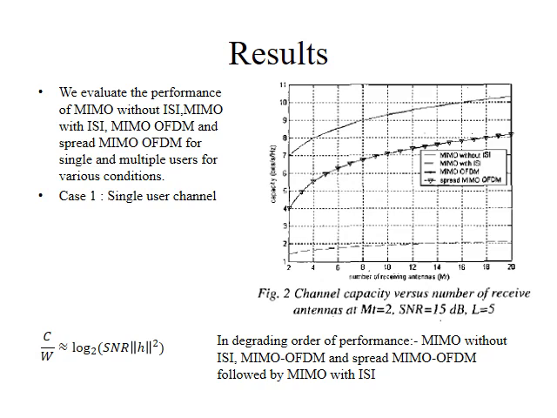Now obviously in this case, the MIMO OFDM coincides with the spread MIMO OFDM, which is then followed by MIMO with ISI, and obviously MIMO without ISI is the ideal case, hence it gives the best performance.